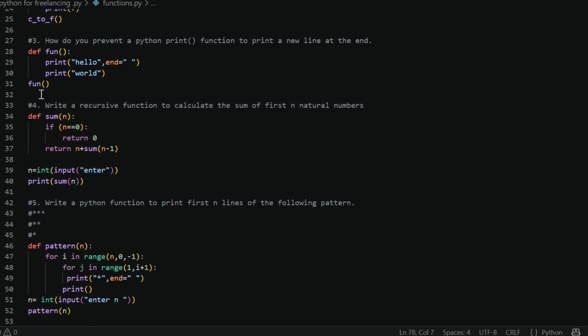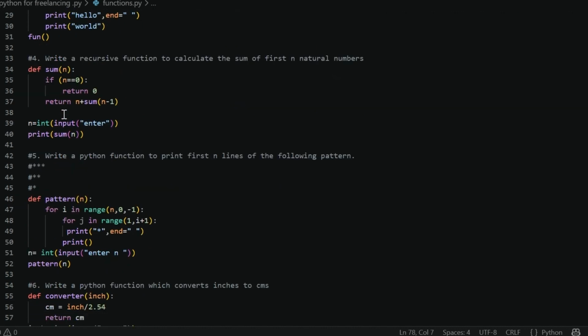Okay, move to the next question. Write a recursive function to calculate the sum of the first n natural numbers. First of all, we make a function, sum function. Take the input. We are taking input here. See, first of all, which line will be read? This line will be read first when our code runs. Then the input will be taken and the call made to sum. Then this block of code will be executed.